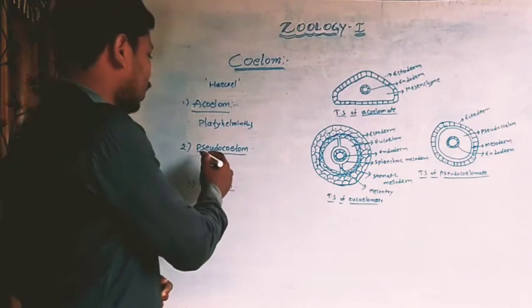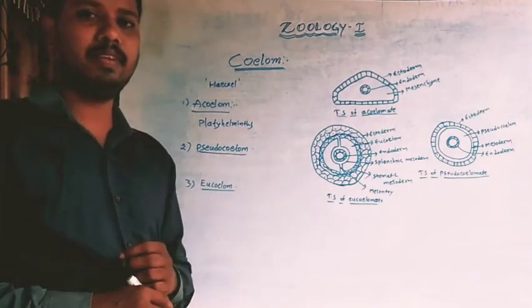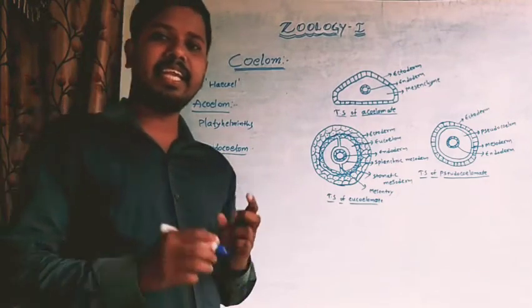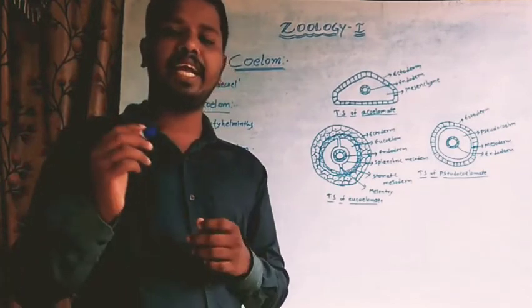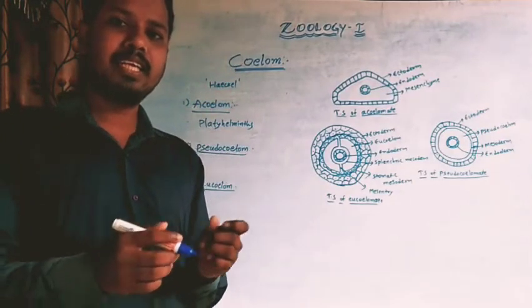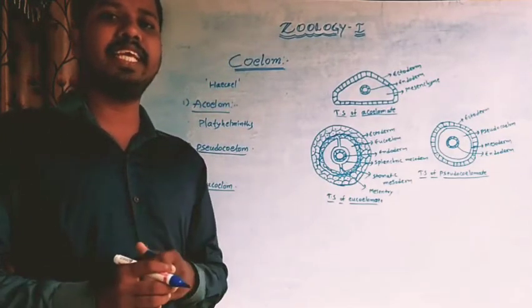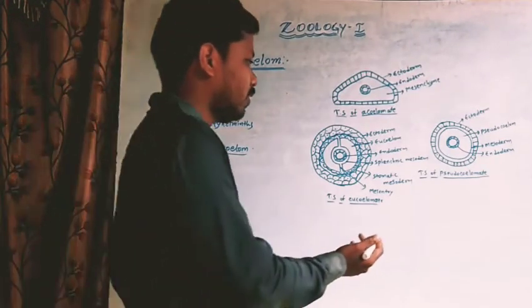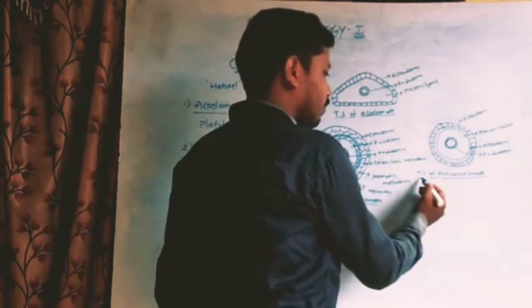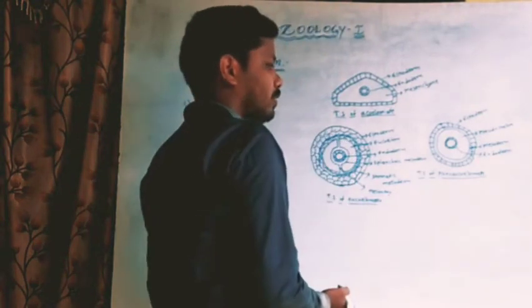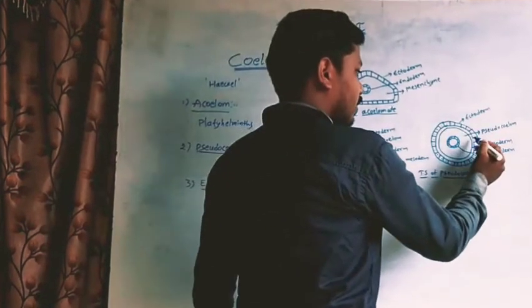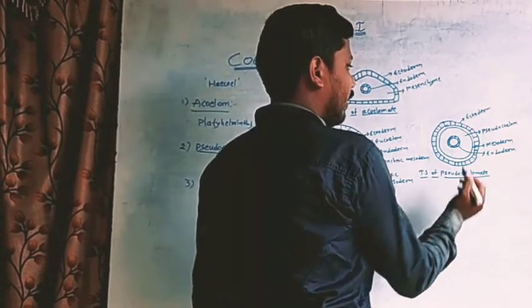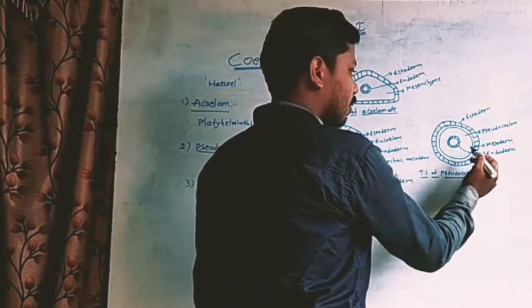Next one is the pseudocoelom. That means the cavity lying between the body wall and alimentary canal, but this cavity is filled with pseudocoelic fluid. Here we can observe this diagram TS of pseudocoelomate. This is the ectoderm, this is the endoderm, this is the mesoderm.